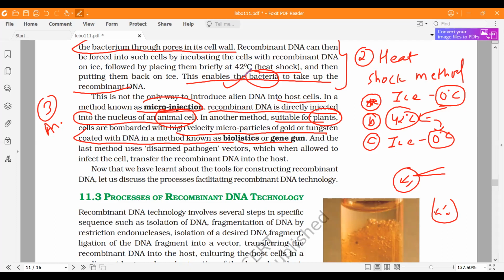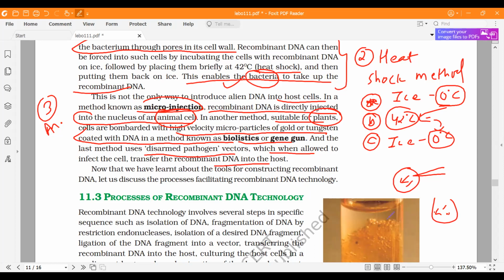Then you can also use disarmed pathogen vectors. These are disease-causing vectors, but you remove the disease-causing property, just like the Ti plasmid which we discussed in Agrobacterium tumefaciens. Then you can transform them into the host. You can use this for retroviruses, which mainly infect animals. So this is what we have in different methods.